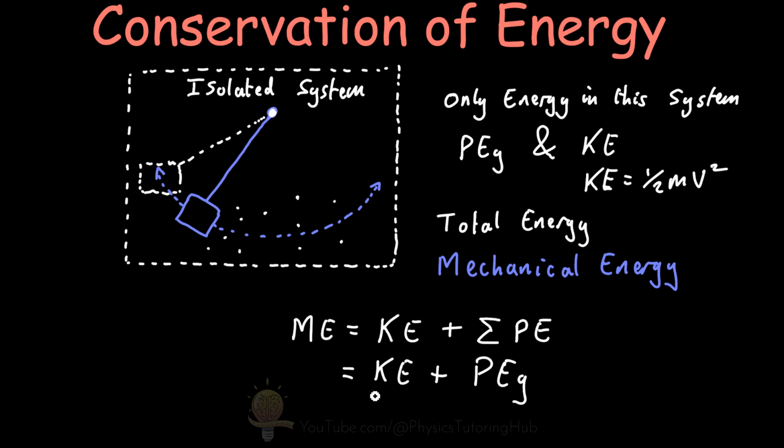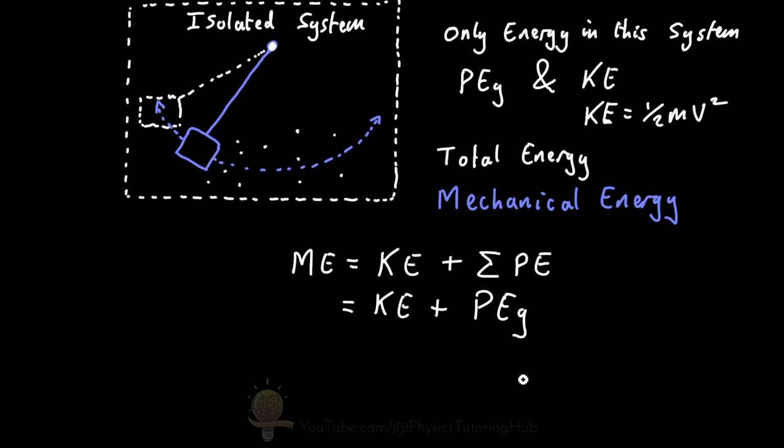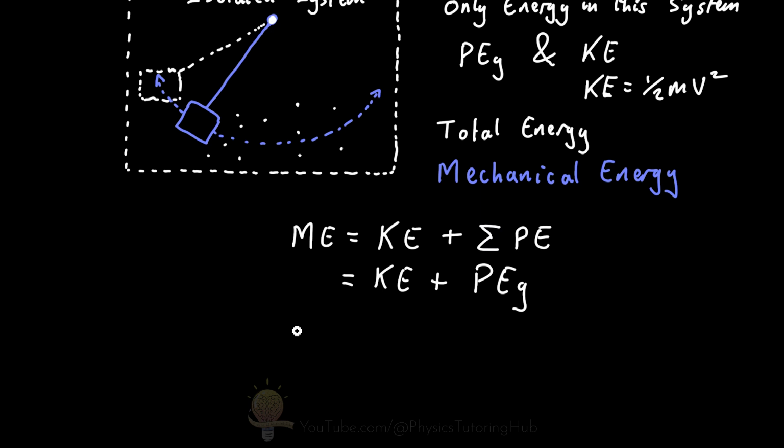So if this kinetic energy term is 0 in this situation, this must mean that the mechanical energy is equal to 0 joules for the kinetic energy plus the gravitational potential energy. So the gravitational potential energy is at its maximum when the pendulum is at its highest possible point.